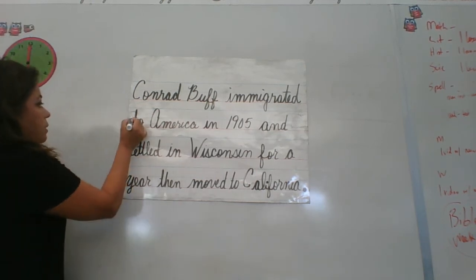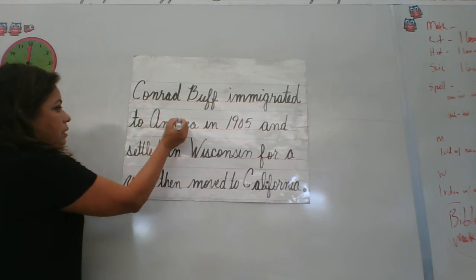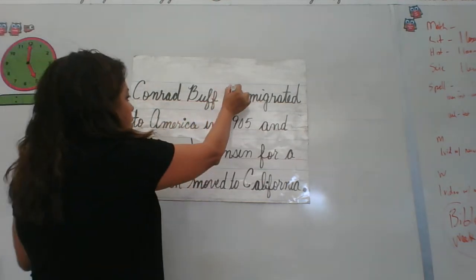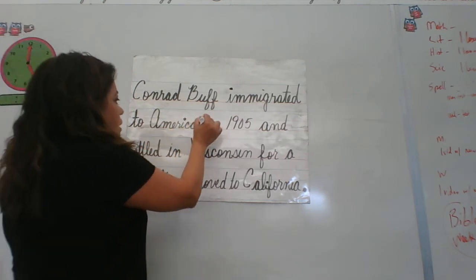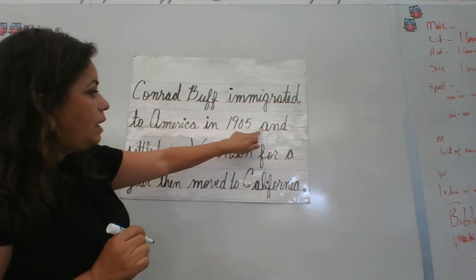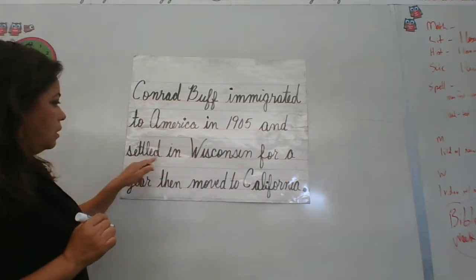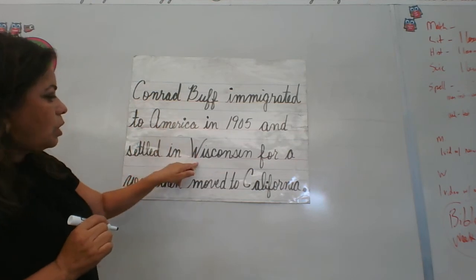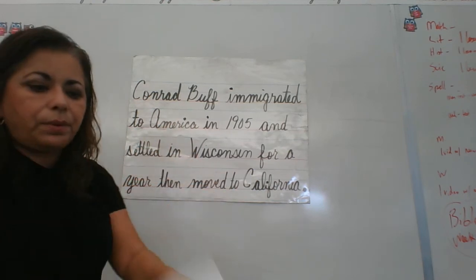America is uppercase. I don't know if you can see that, crossing the T and dotting my I. He immigrated to America in, I'm going to make this bigger so you can see it, 1905, and settled in Wisconsin. These words, Wisconsin, California, they're on your paper.